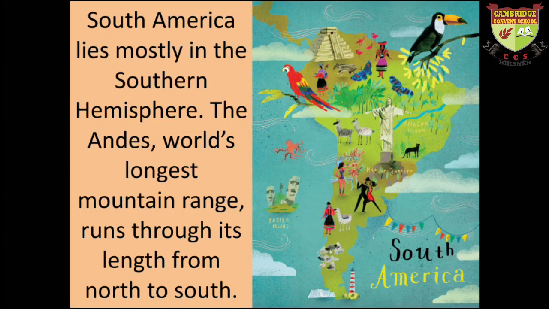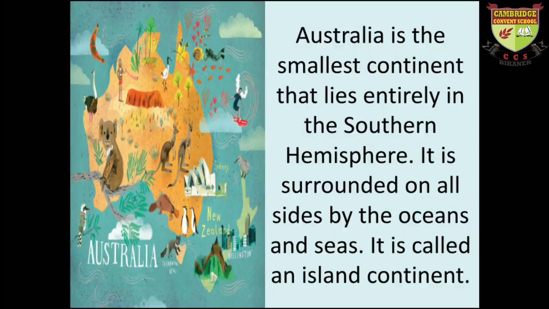And now South America. South America lies mostly in the southern hemisphere, and the Andes, the world's longest mountain range, runs through its length from north to south. Okay, and the next continent is lovely Australia.